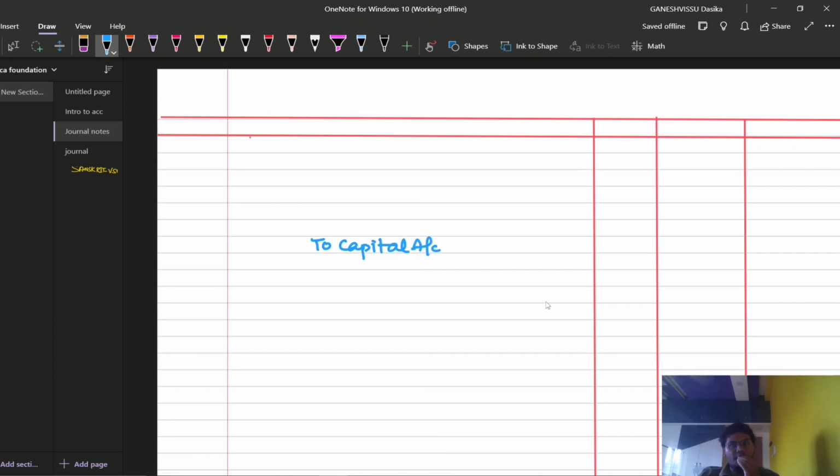So credit the giver, the capital. Who is the giver here? The giver is the proprietor. Who is the proprietor here? Sai Kishore is the proprietor. So we have credited the proprietor.